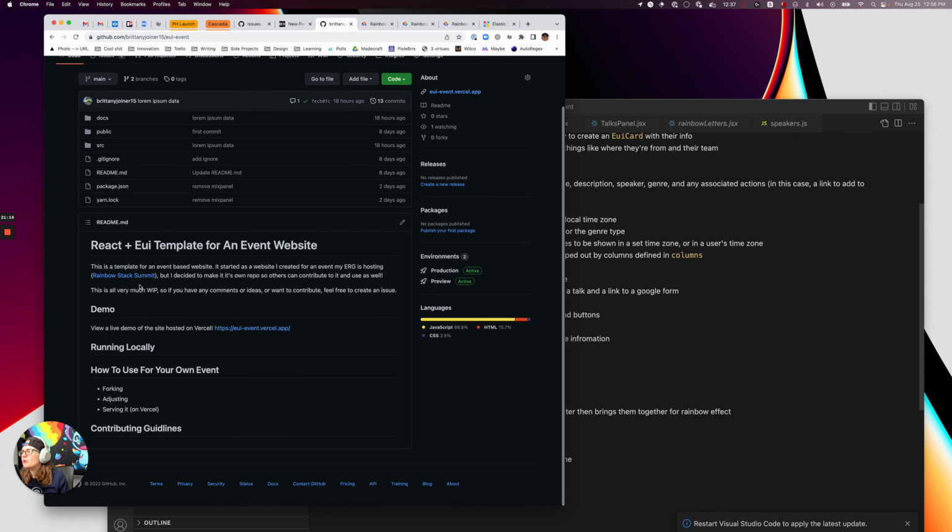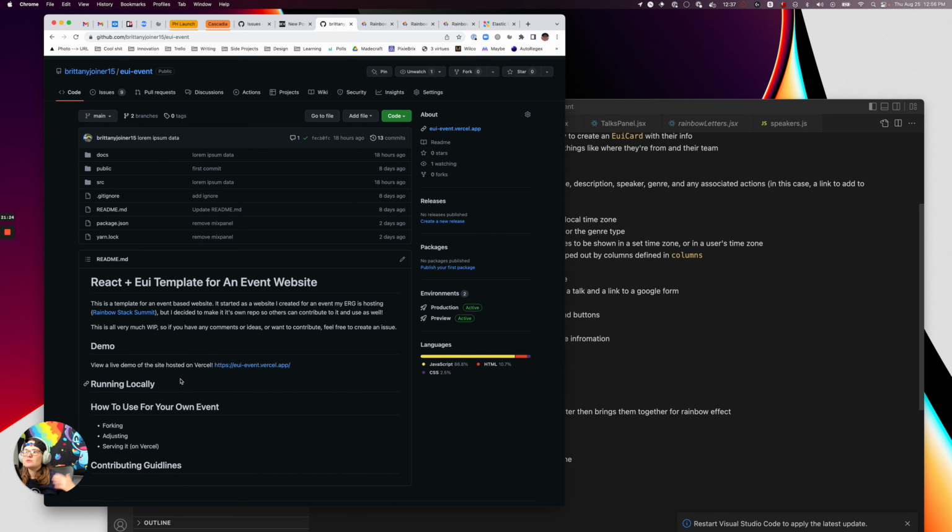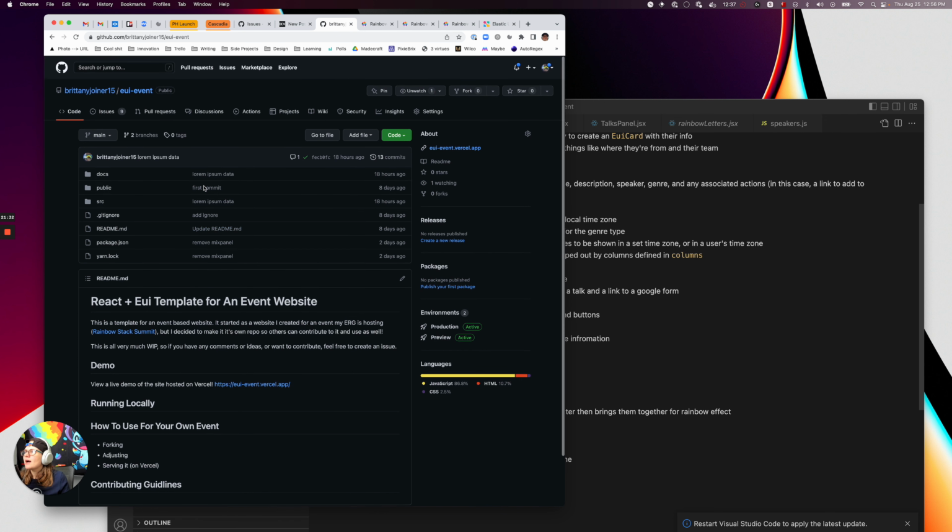I made this repo. Feel free to fork it and use it for whatever site or whatever event you want to do. I'm probably going to update the README to include some more contributing guidelines and things you need to do specifically if you want to use it. Like I want to include a checklist of here's what you need to change just in case you don't want to figure that out on your own. And then I'd love some help if anybody has some other features and you want to come contribute something here. I'd love to convert it to TypeScript. I'd love to do a couple other things to it.